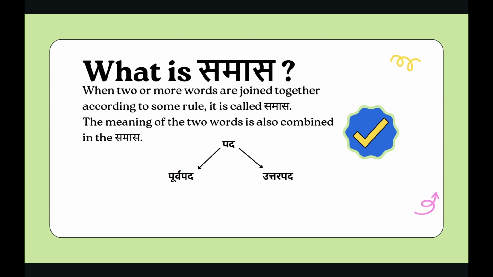Let's understand this through an example. Chandra Suryau. Chandraha cha Suryaha cha. Here Chandraha is the Purva Pada and Suryaha is the Uttara Pada. If you are confused with the difference between Samas and Sandhi, please watch the video dedicated to it.